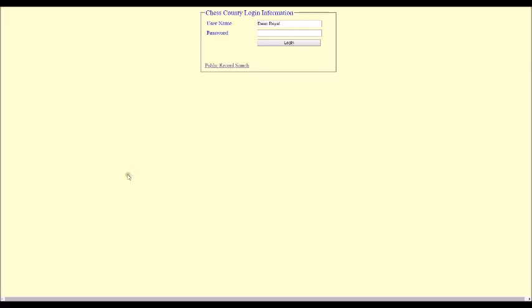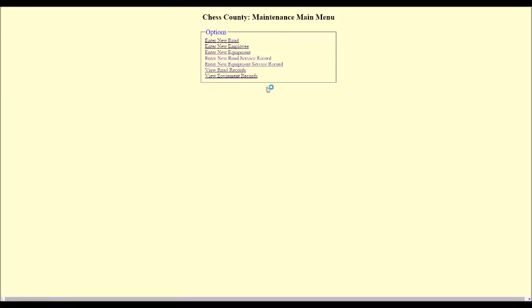When you first go to the system, this is the page that you will see. It's a login page. It allows for public record search and then for a login. So we'll go ahead and log in and look at the internal side first. On the internal side, we have the options of entering a new road, entering a new employee, entering new equipment, entering a new road service record and new equipment service record. And then we can view the records that have been entered into the database.